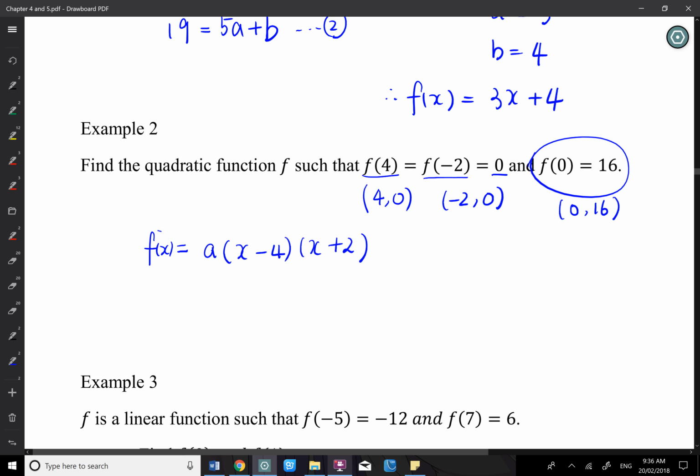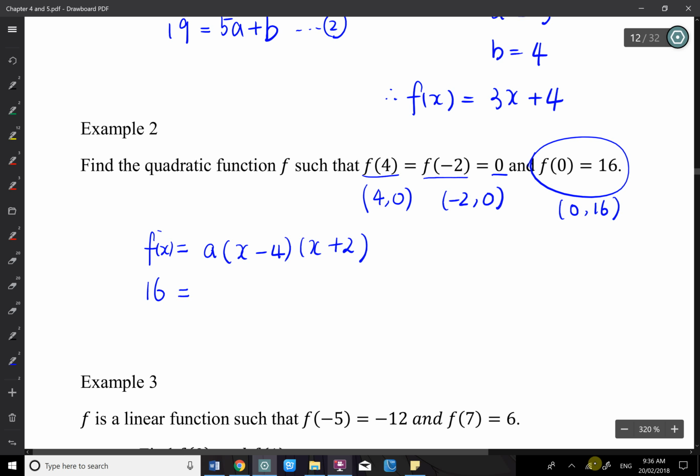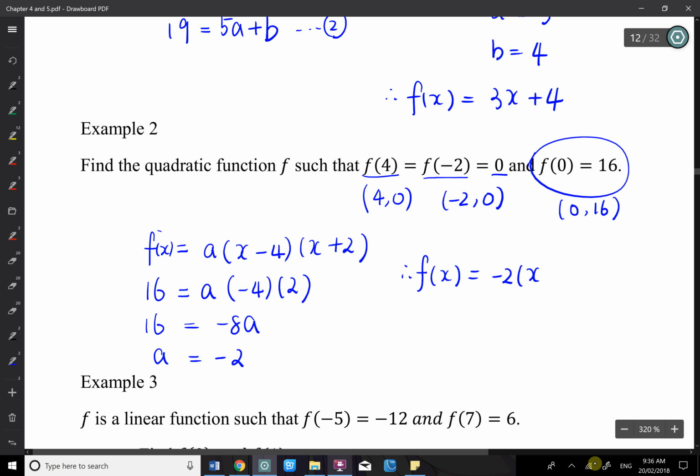Then we set up the equation. We have (0, 16), which is used to find the a value. So 16 equals a times negative 4 times 2. 16 equals negative 8a, so a equals negative 2. So f(x) equals negative 2(x minus 4)(x plus 2).